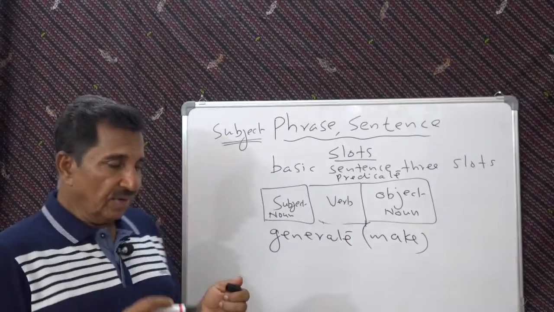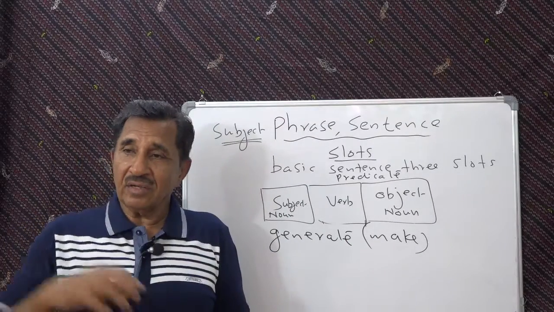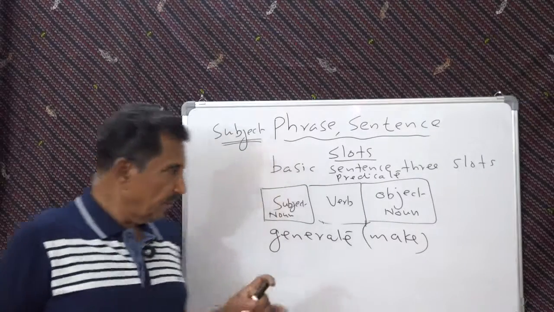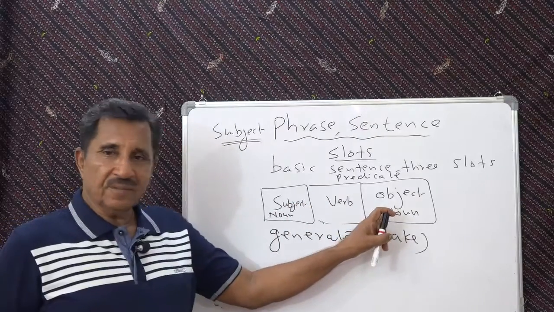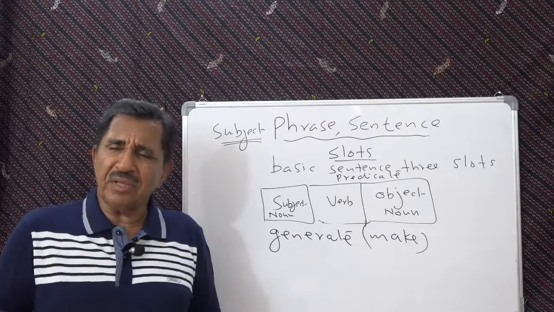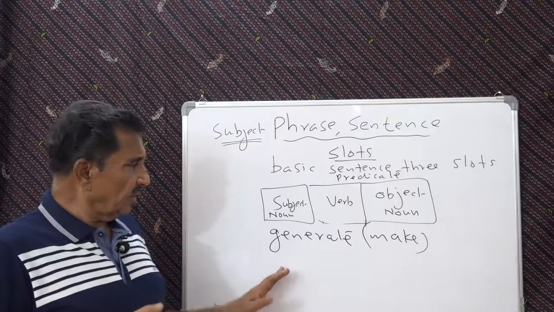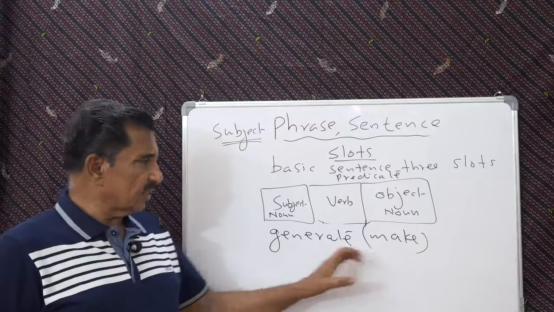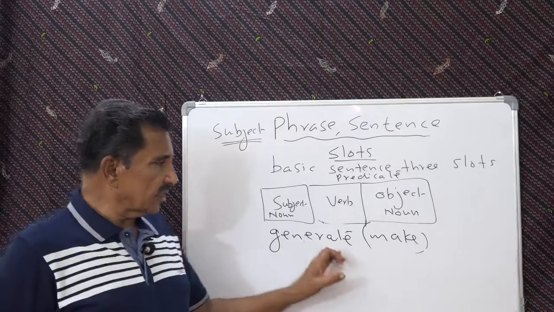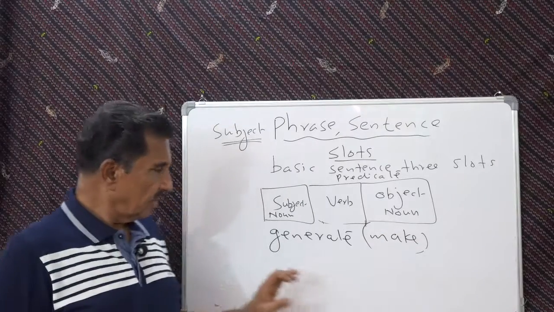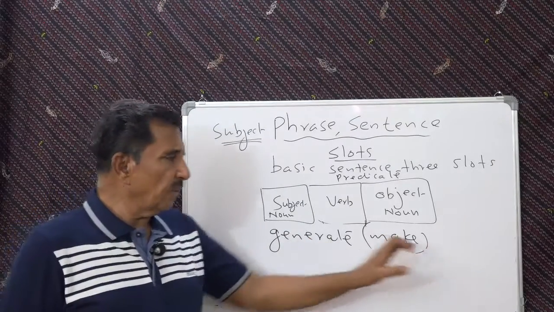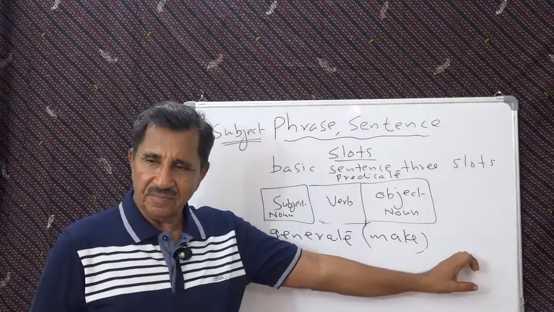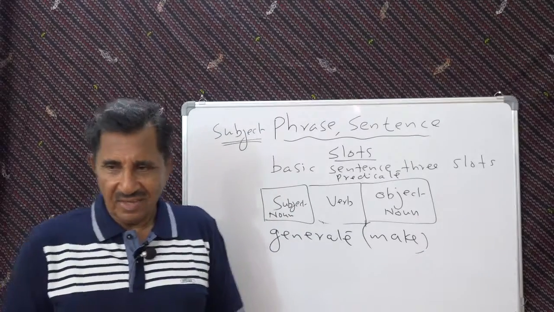Generator: when there is no current, you switch on the generator to produce current. Like that, if you get a structure like this, you can produce sentences, as many as possible. Put a noun here, a verb here, and a noun here. The cow eats grass. See that? The cat drinks milk. The student reads a book. The teacher teaches a lesson. Any number of sentences you can make.